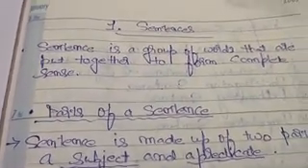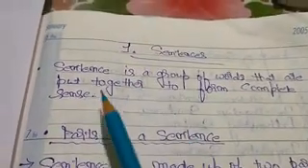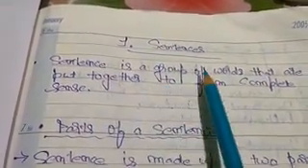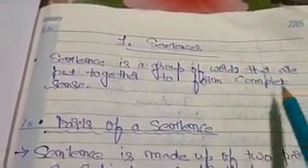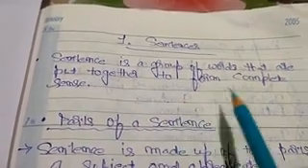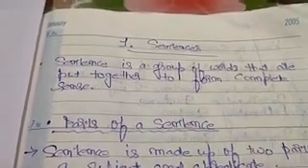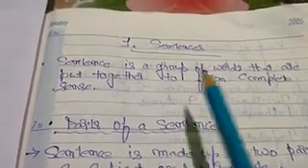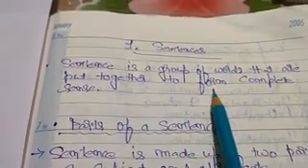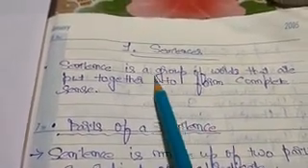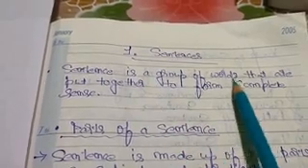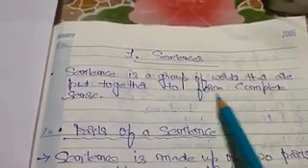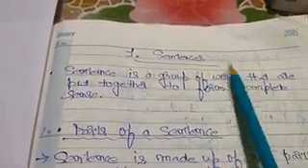So here is a definition of sentences. A sentence is a group of words that are put together to form complete sense. Okay, this one is the definition of a sentence. When we make a group of words, then it makes a full meaningful sentence.